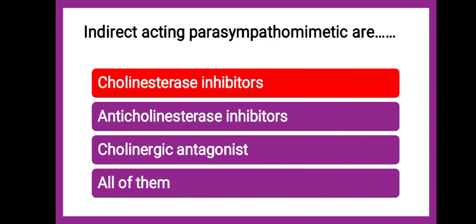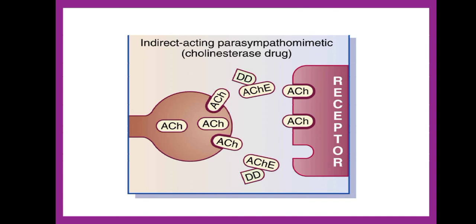Now, why are they called choline esterase inhibitors? Why not anticholine esterase inhibitors and cholinergic antagonist? The reason we will see. Choline esterase, acetylcholine esterase, is the enzyme which is responsible. See, this is AChE, the acetylcholine esterase enzyme, which is responsible for degrading the acetylcholine. So, direct acting parasympathomimetics work by directly attaching on the receptors, and indirect acting parasympathomimetics work by inhibiting this enzyme.